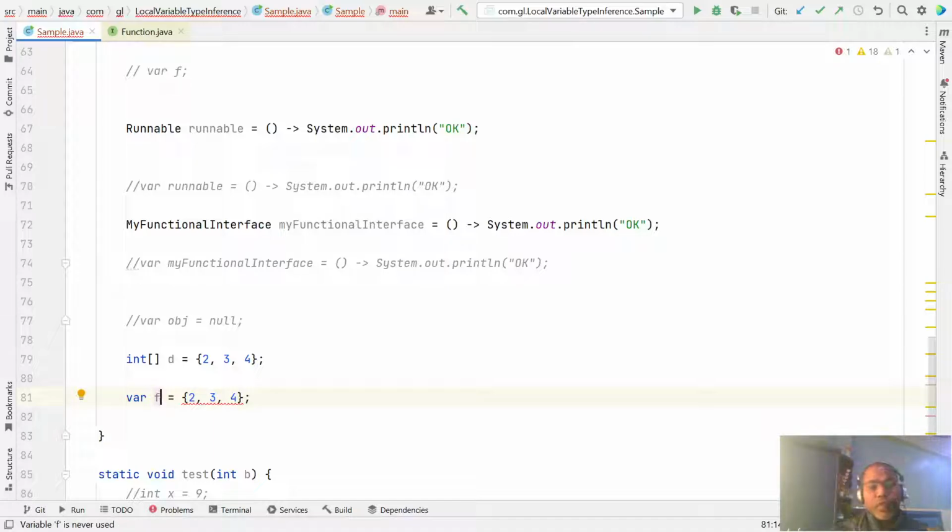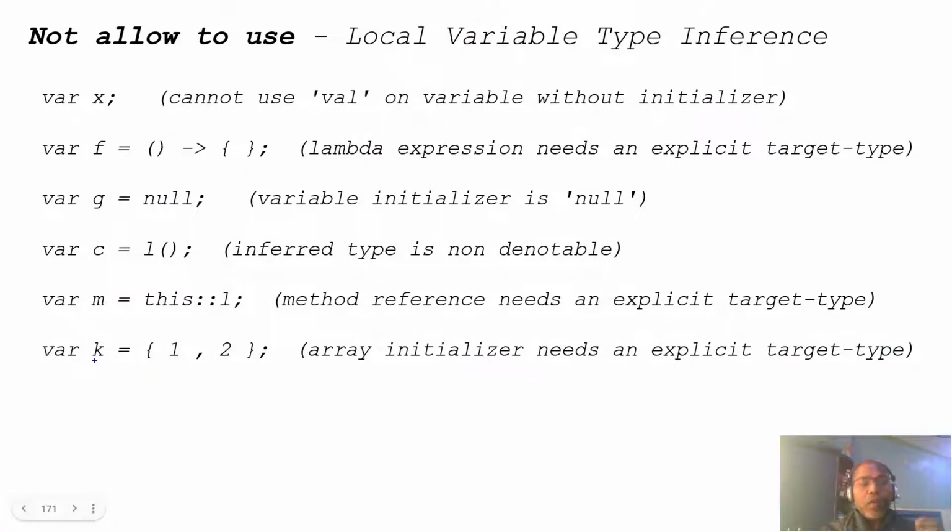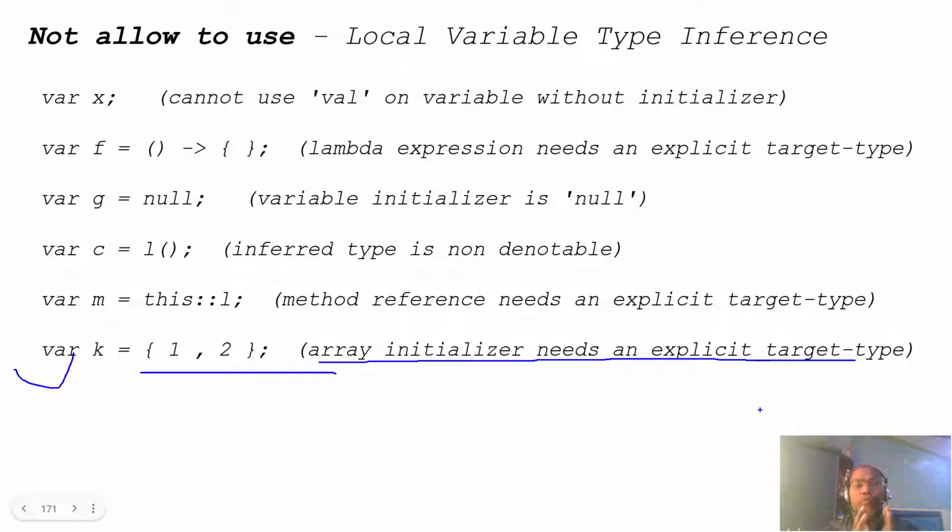No, because from this the compiler cannot identify whether this is an integer type, float type, or object. So these are some cases where the local variable is initialized, but you cannot use the var keyword. An array initializer needs the explicit target type. So if you are initializing an array or any lambda expression, please specify your target type explicitly. The compiler cannot figure it out.